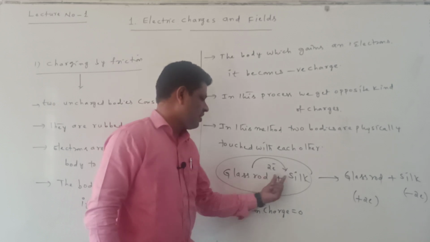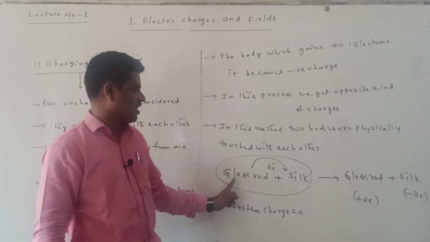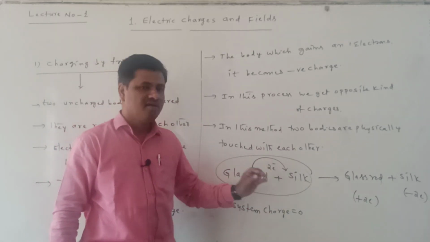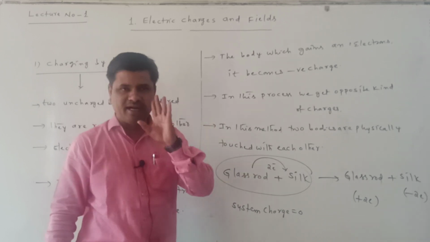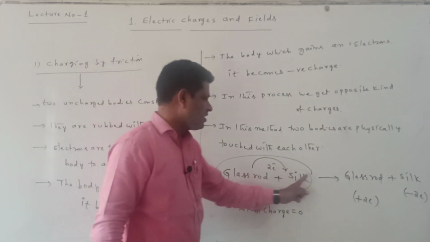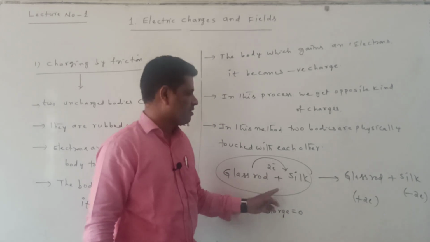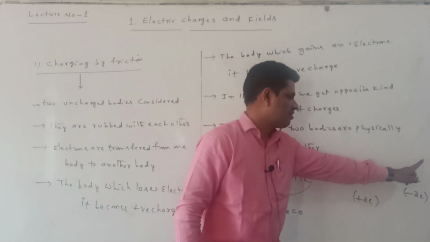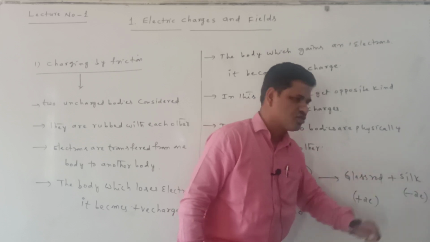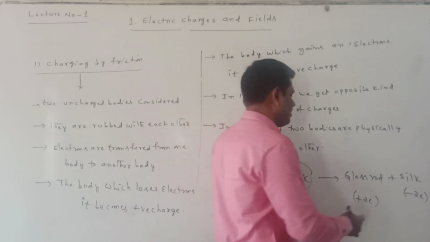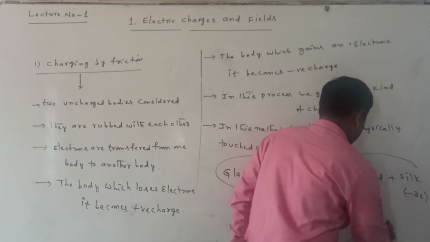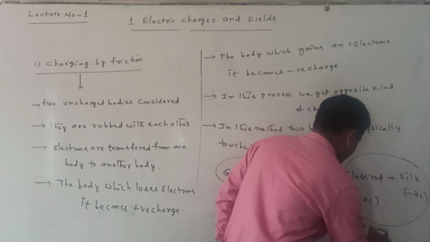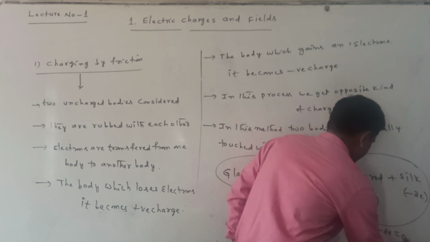Now the glass rod is rubbed with the silk cloth. Electrons are transferring from glass rod to silk cloth. For example, I take 2 electrons for understanding purpose. Now the glass rod is losing the electrons. It becomes positive charge, plus 2e. The silk cloth gains the electrons. It becomes negative charge, minus 2e. Here after rubbing also, the total charge of the system is plus 2e minus 2e equal to 0.